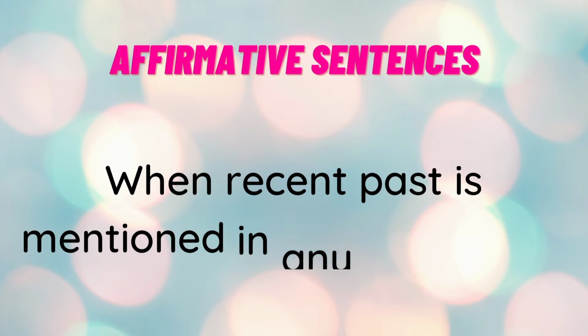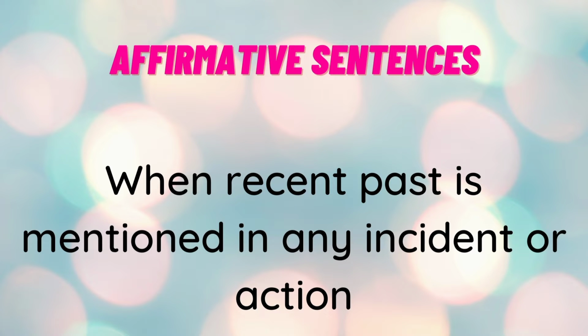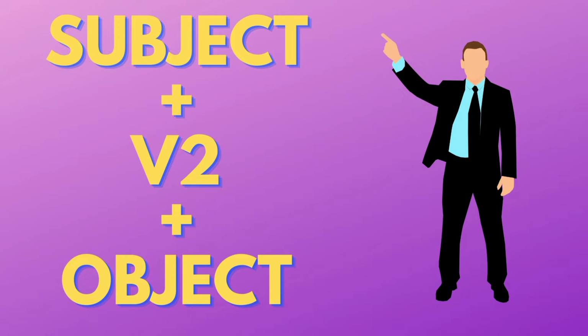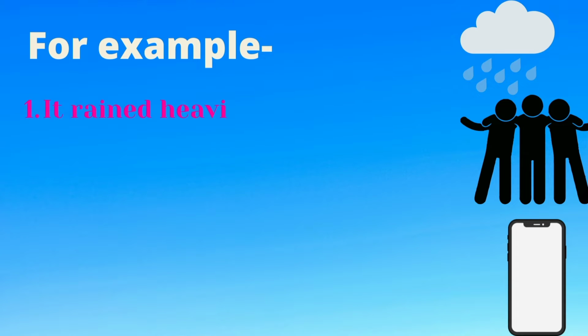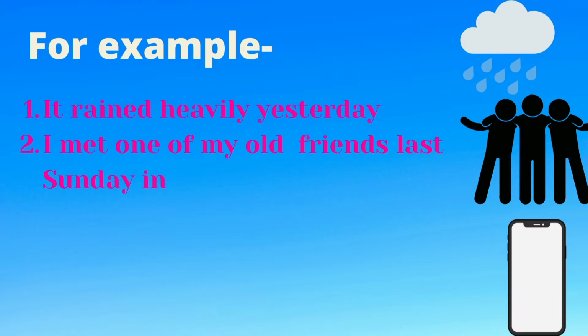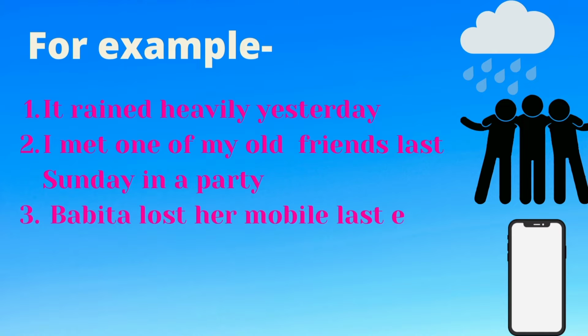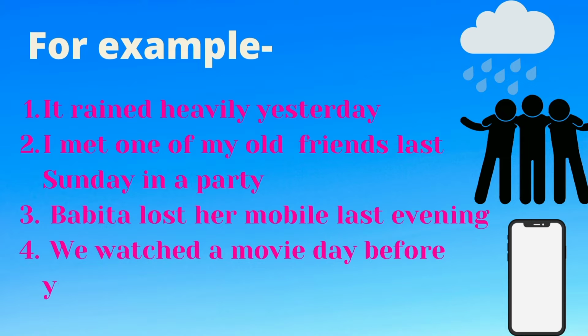When the recent past is mentioned in any incident or action, subject plus second form of the verb and object is used. For example, it rained heavily yesterday. Second, I met one of my old friends last Sunday in a party. Third, Babita lost her mobile last evening. We watched a movie a day before yesterday.